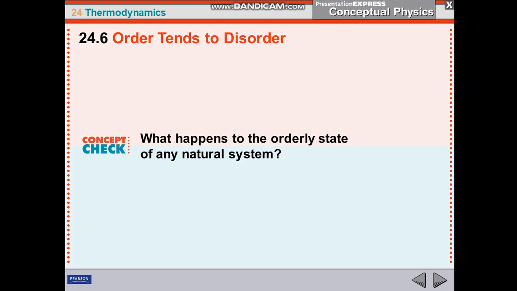Now, can you answer this question? What happens to the orderly state of any natural system? Try to answer the question.